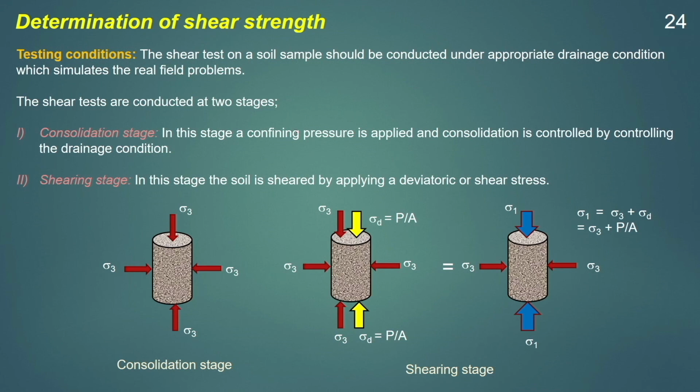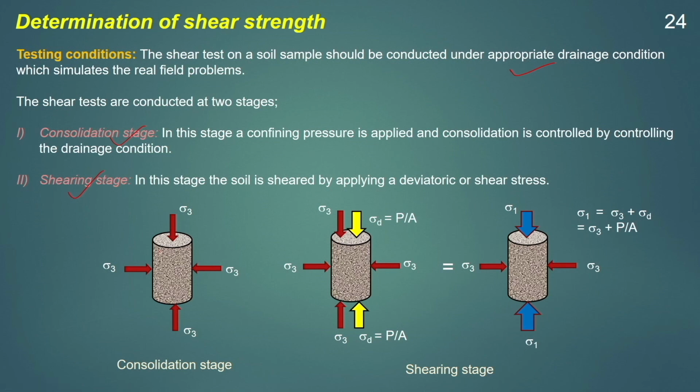Before that, we need to understand the different stages of this test. The determination of shear strength can be carried out under different drainage conditions to simulate real field problems. During the test, there are two stages involved: one is the consolidation stage, the second one is the shearing stage.